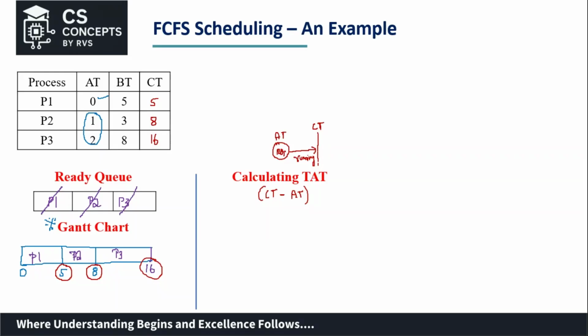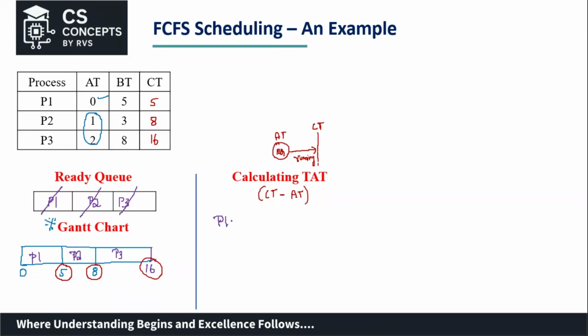So the process is in the ready queue. Now it enters the running state, and after some time it gets completed. This time period we call the turnaround time. So for the different processes, what would be the turnaround time? Based on the values here, we can calculate it easily, right? So let's calculate the turnaround time for process one.